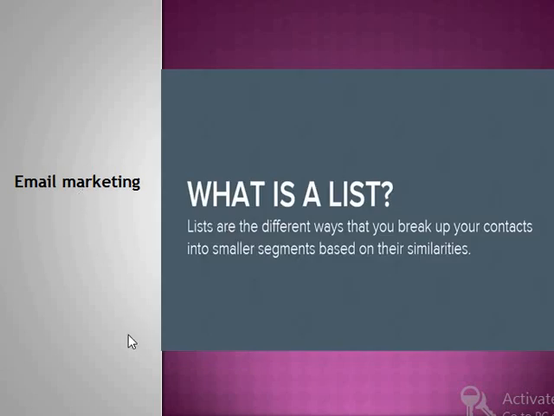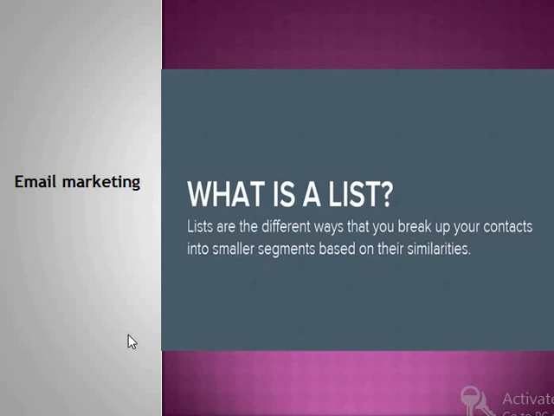Now we talked about segmentation. We talked about making a list on the basis of different common criteria. We need a common criterion to make a list. Lists are the different ways that you break up your contacts. I have explained one way, income above 1 lakh rupees. Another way, education level, higher education, above postgraduate.